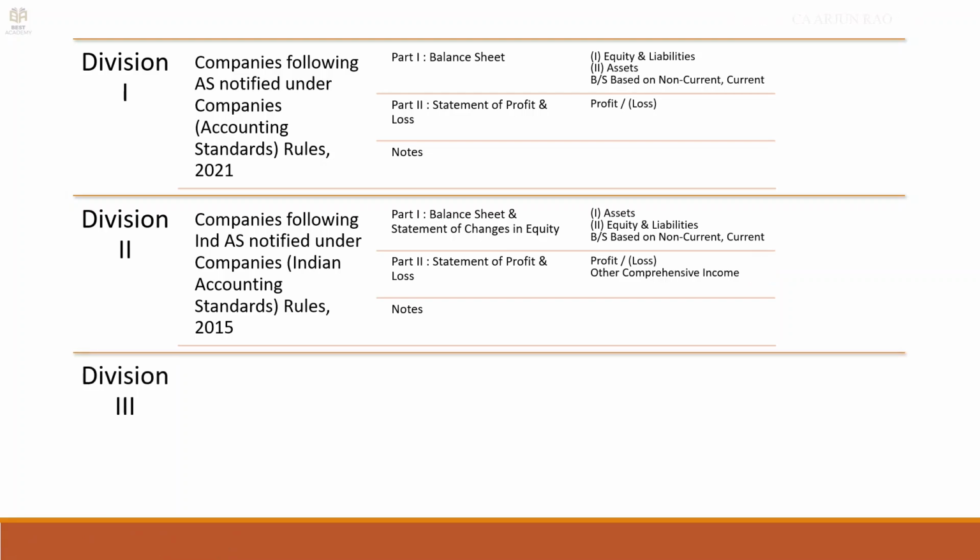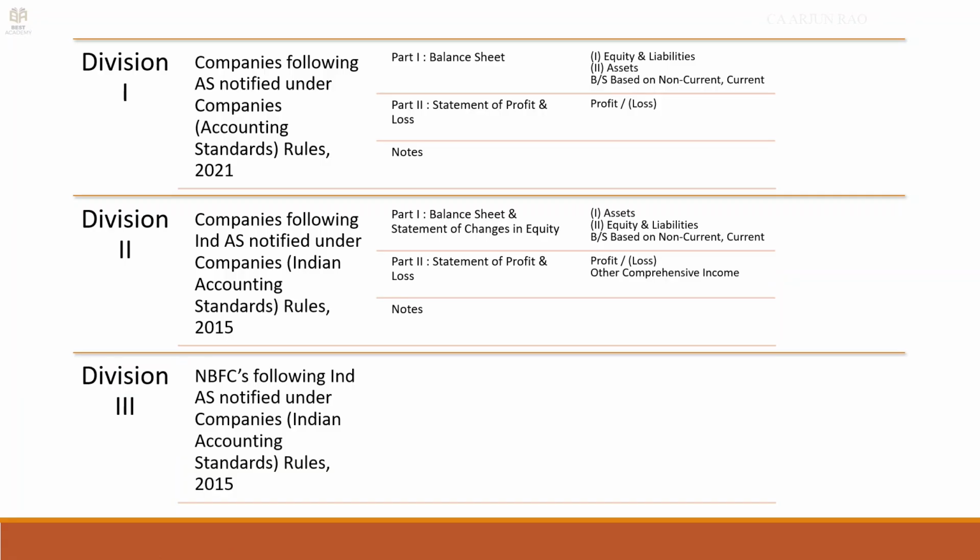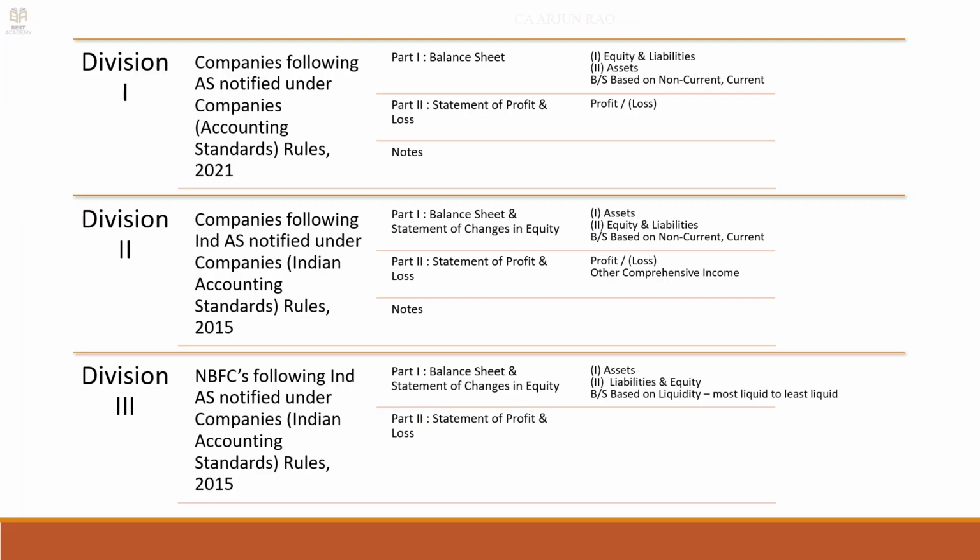Then we have Division 3, which is for NBFCs following Ind AS. For them, Part 1 is balance sheet and statement of changes in equity with assets first, then liabilities and equity. The balance sheet is not based on non-current and current, but it's based on liquidity. Then Part 2 is statement of P&L, profit or loss and OCI, and then notes.